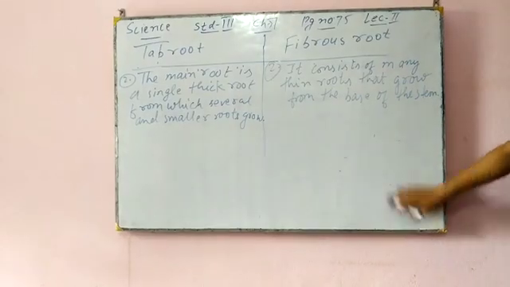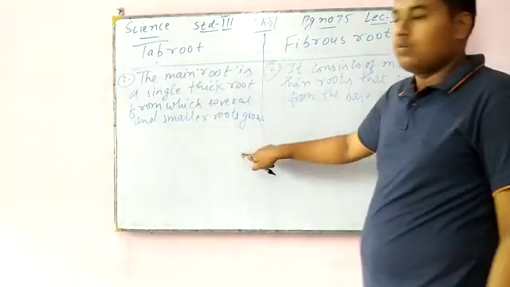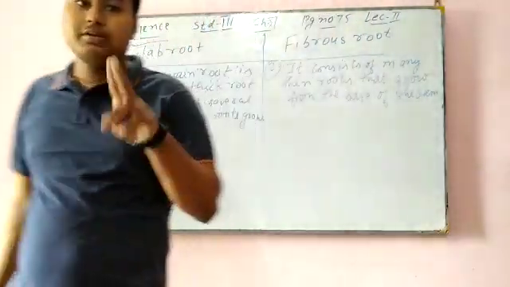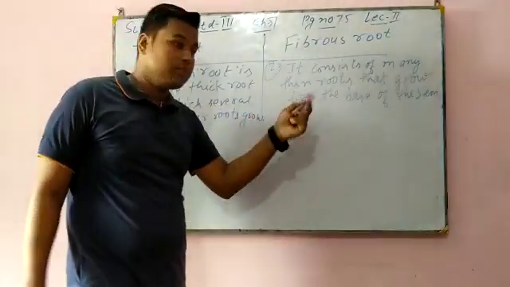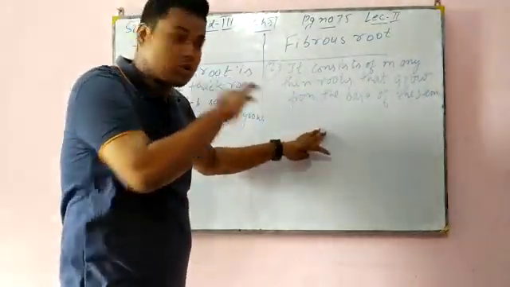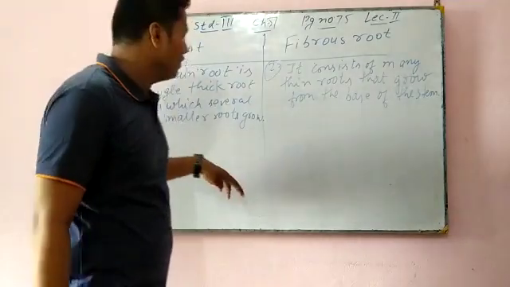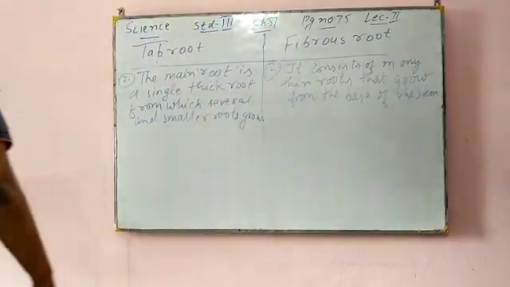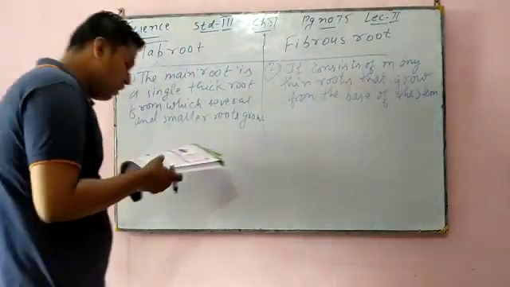Because in taproot, whatever first root comes remains the main root, while in fibrous, whatever first root comes does not remain the main root. Now the third point: the main root is thicker than the side roots.